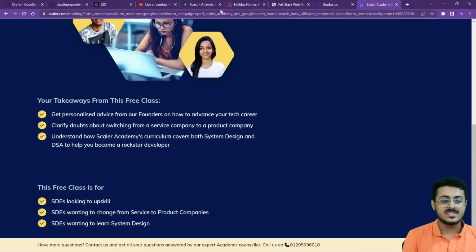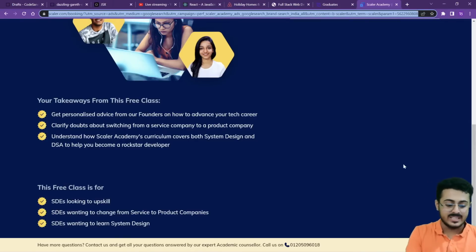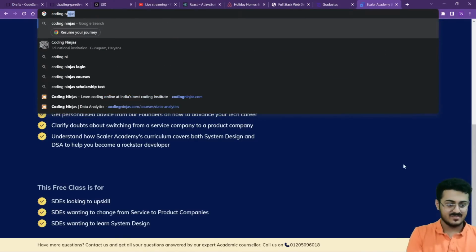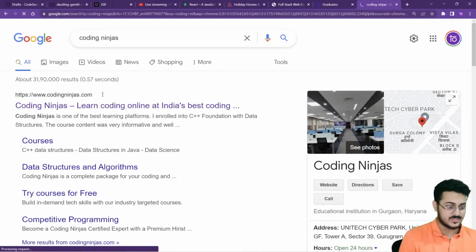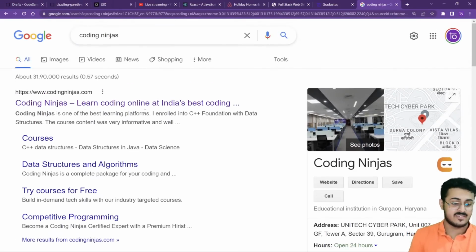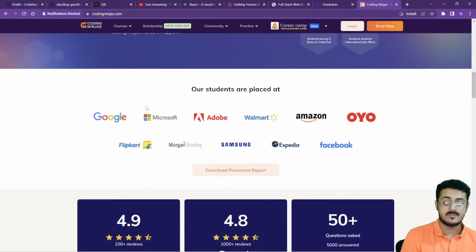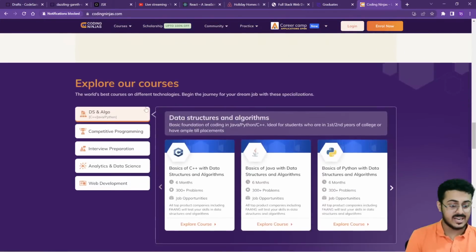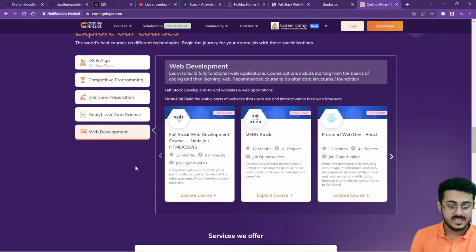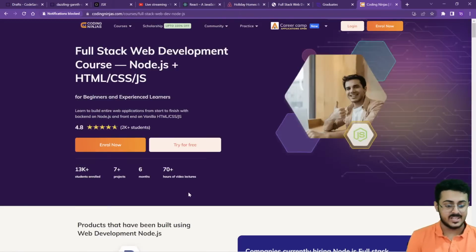Okay, so I started researching more about it. I went to Coding Ninjas for full stack web development. I started looking for full stack web development. That was the first program that we created. So right over here, as you're able to see, full stack web development.